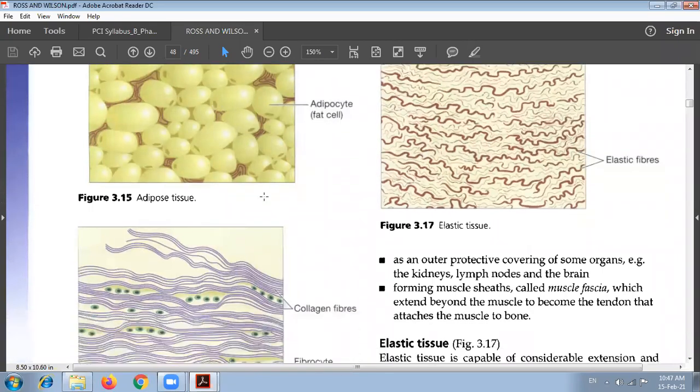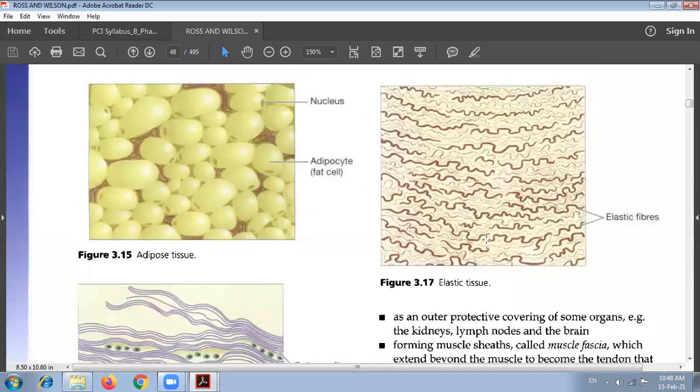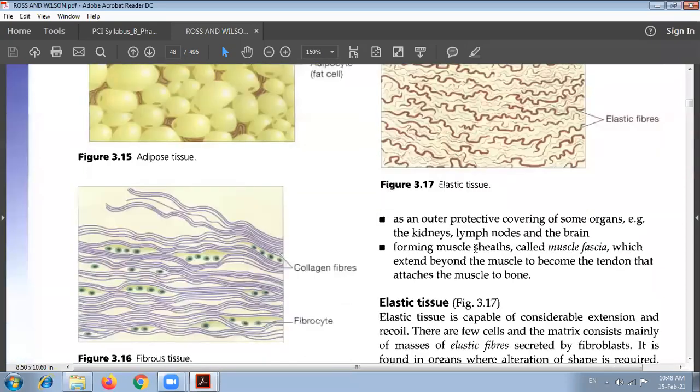The next one is the fibrous tissue, which contains a maximum amount of collagen fibers and fibrocytes. So this is one of the fibrous tissues. And next is the elastic tissue. It again has the maximum amount of elastic fibers, so it is named the elastic tissue.